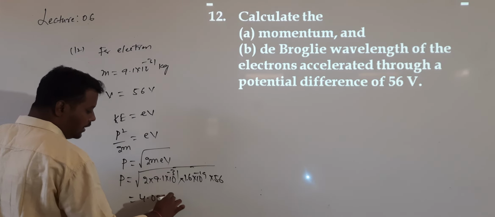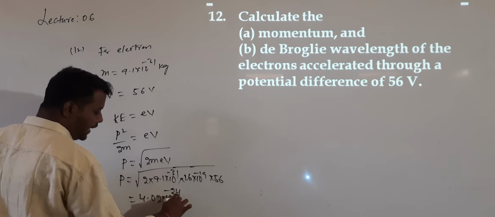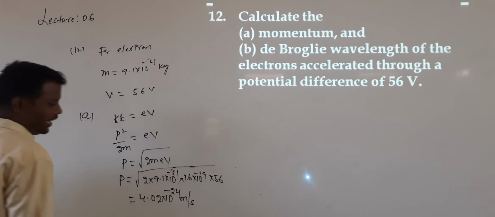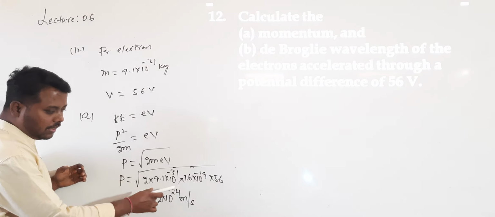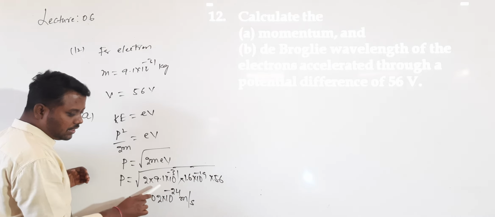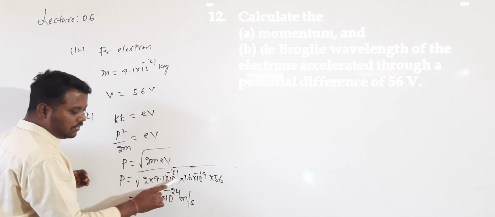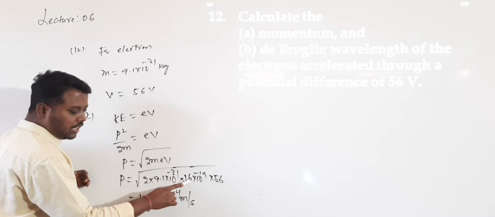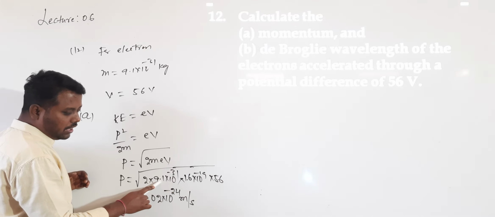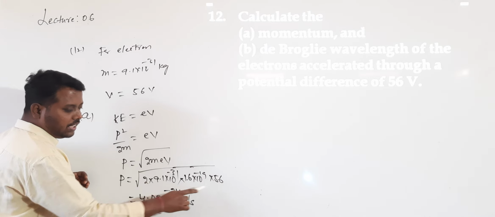4.02 into 10 to the power of minus 24 meters per second. Are you getting a simplification? You can do it now. 1.6 into 56 into 9.1 into 2. Actually it is of 16. If it is of 9, the square root of 16 will be 4, the square root of 9 will be 3, and here 2 into 56.